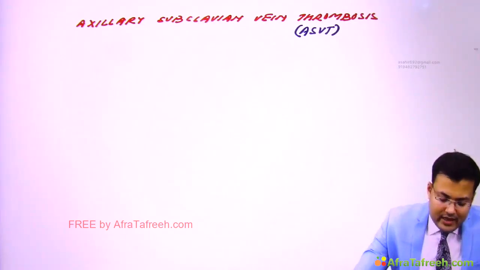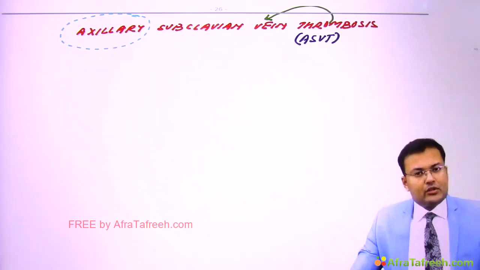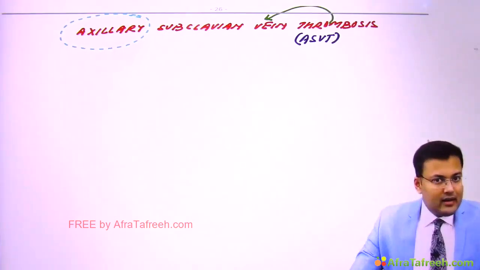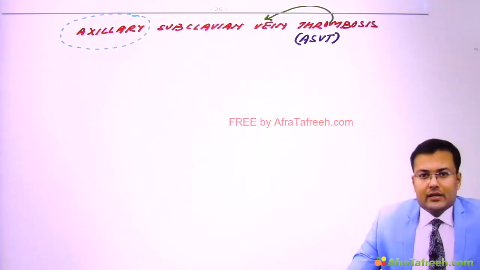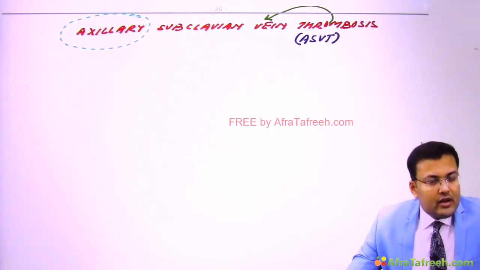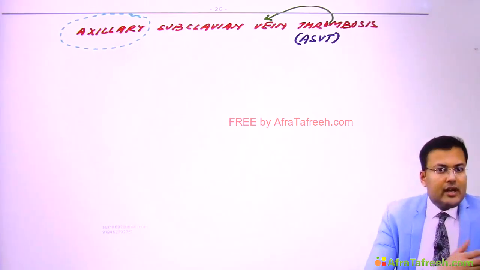What happens in axillary subclavian vein thrombosis? So you can see there is thrombosis of which vein? Thrombosis of subclavian vein, and there is thrombosis of axillary vein. Clear? Axillary vein or subclavian vein, these are the deep veins. So actually speaking, it's a type of deep vein thrombosis.